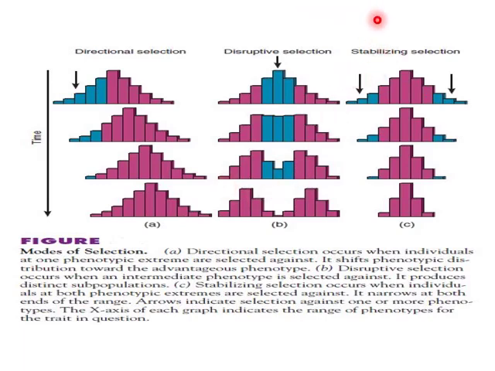Now, the second type of selection, i.e., disruptive selection. Disruptive selection occurs when an intermediate phenotype is selected against. It produces distinct subpopulations.